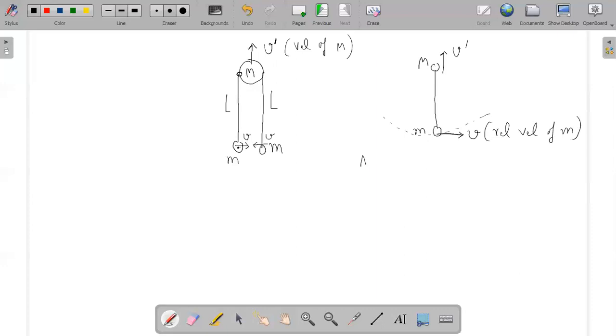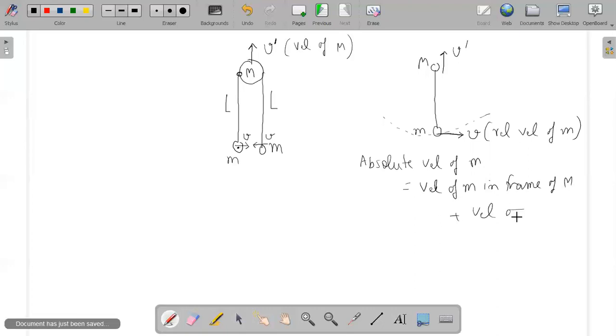That means the absolute velocity of small m should be the velocity of small m in the frame of capital M plus the absolute velocity of capital M. So the velocity of small m in the frame of capital M is V towards the right side, plus the absolute velocity of capital M, which is V dash towards the upper side.